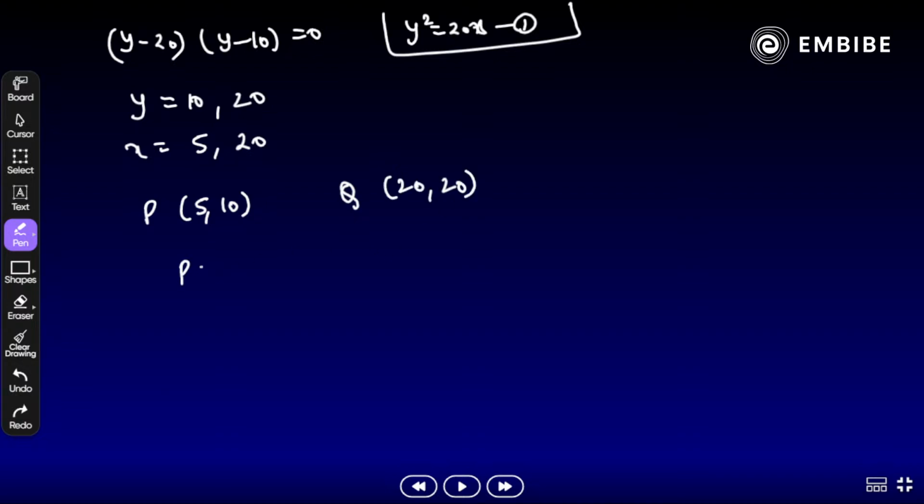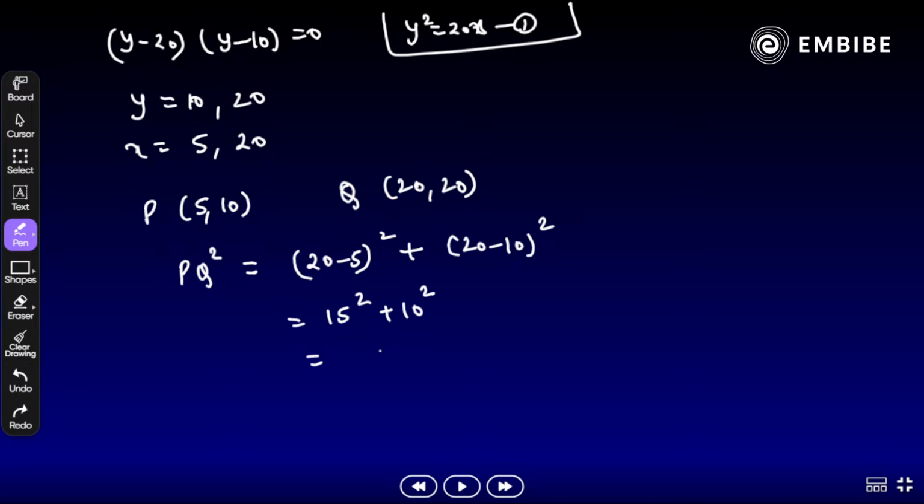And we have to find what? PQ square. Just find out the distance here. 20 minus 5 whole square plus 20 minus 10 whole square. So 15 square plus 10 square, 225 plus 100. Just write down your answer.